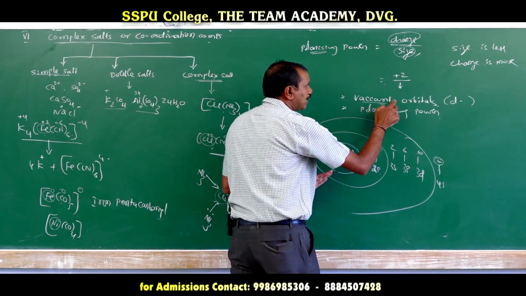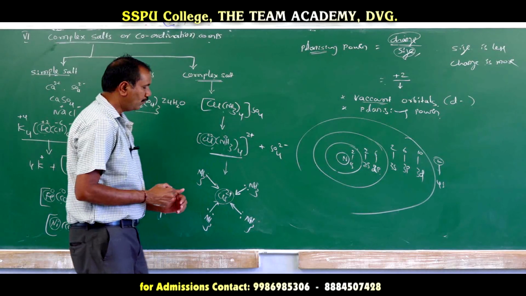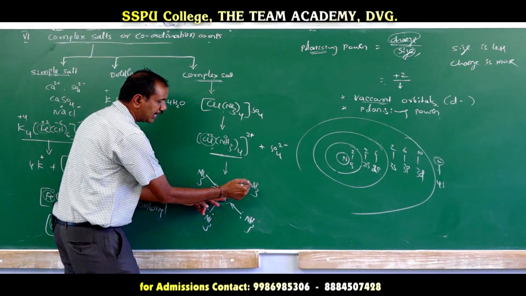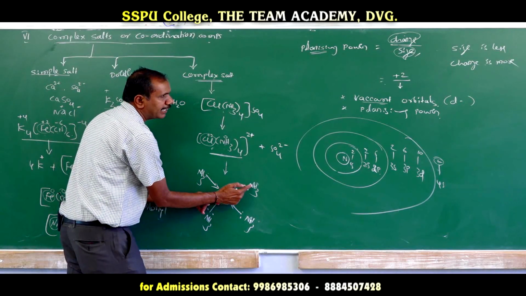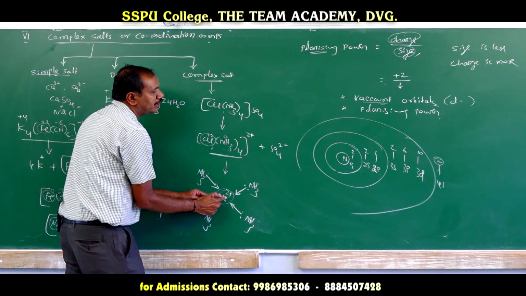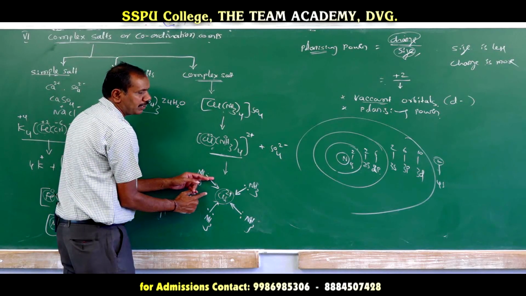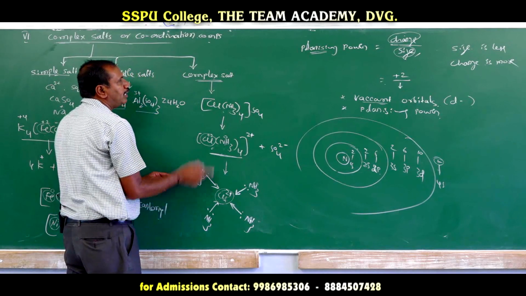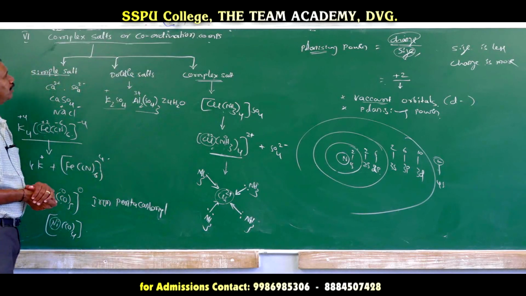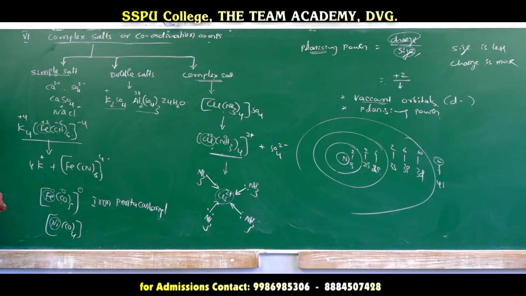Along with that, they can provide vacant d orbitals. Once they can provide vacant orbitals, easily they can receive the electron from the ligand. Once they can receive the electron from the ligand, they can form some complex salts or complex ions. Hence, they can form some different complex salts or coordination compounds.